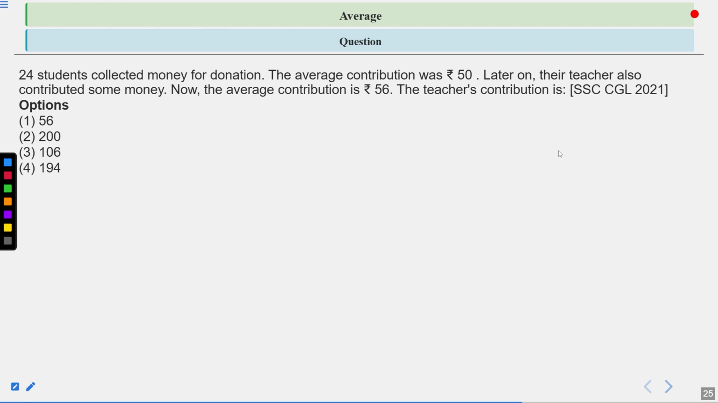So there are four options. First one is 56 rupees, second is 200, third one is 106 rupees, and fourth one is 194 rupees. Now you have 10 seconds to analyze the question. Your time starts now. Now time's up. Let's see the solution of this question.